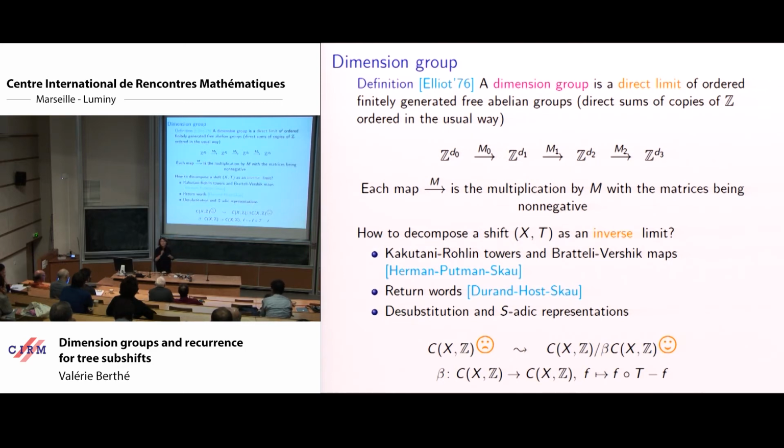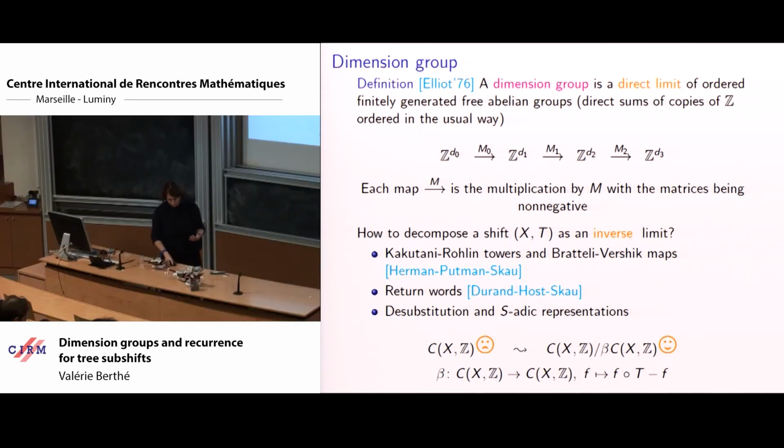To be more specific, the matrices correspond to going from the values on each of the bases of the Rokhlin tower. We have a function which is constant on the levels of the Rokhlin tower. We take the sum of the coordinates, and we have vectors going from one Rokhlin tower to the other one.